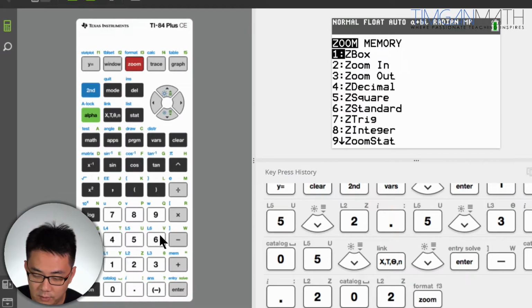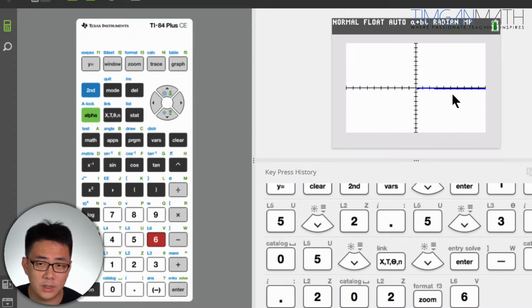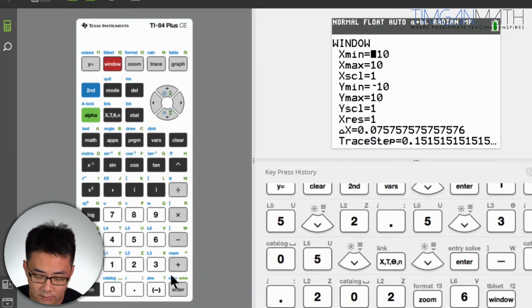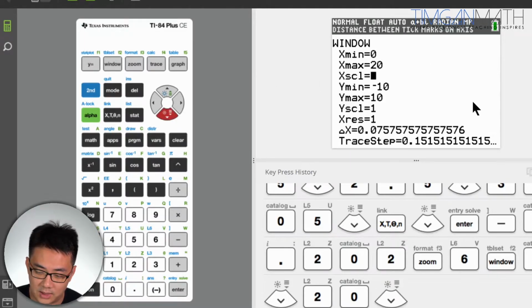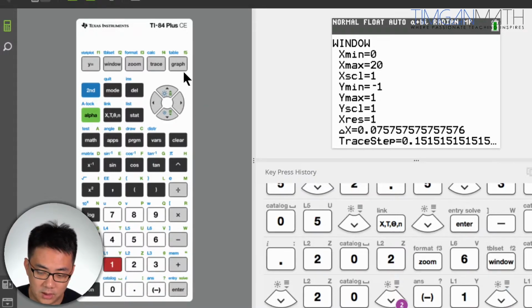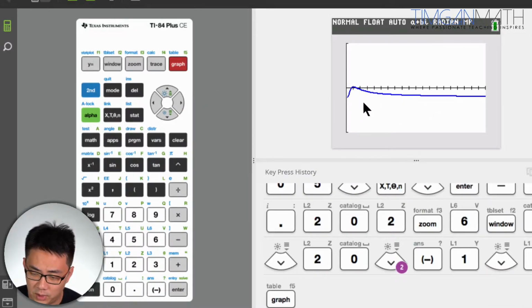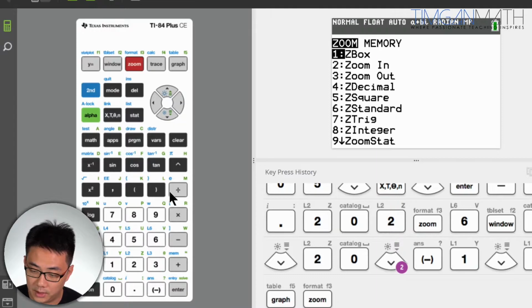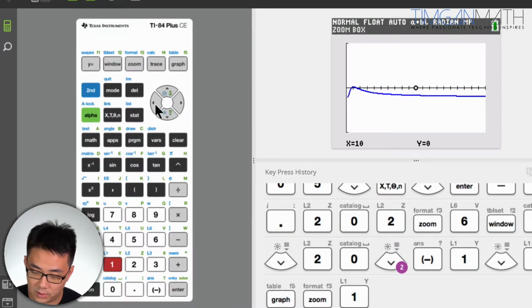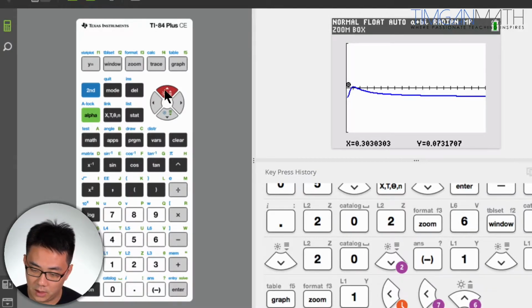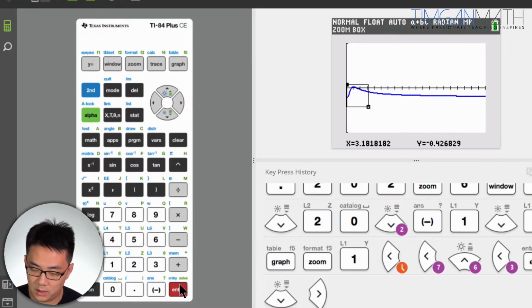Now, of course, if you just zoom standard, you'll see weird stuff like that. But what I will say is, because sigma is a positive number, I'm just going to put this 0 to 20 because I can see that it cuts at the very end there. And for y min, y max, just put negative 1 and 1, because you're dealing with probability, it's good to just put it here. So this is the answer that you're looking at. It's sort of this portion here, so I'm going to zoom box in this portion here, so you can see whether I get my answer there. Okay, enter. There you go.